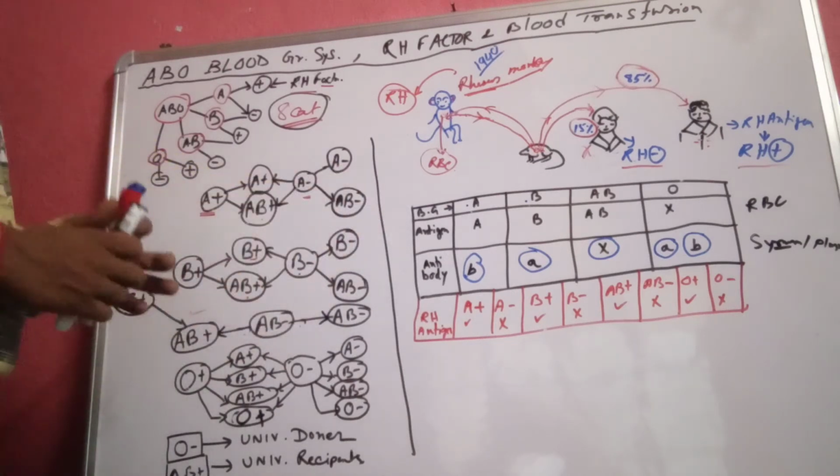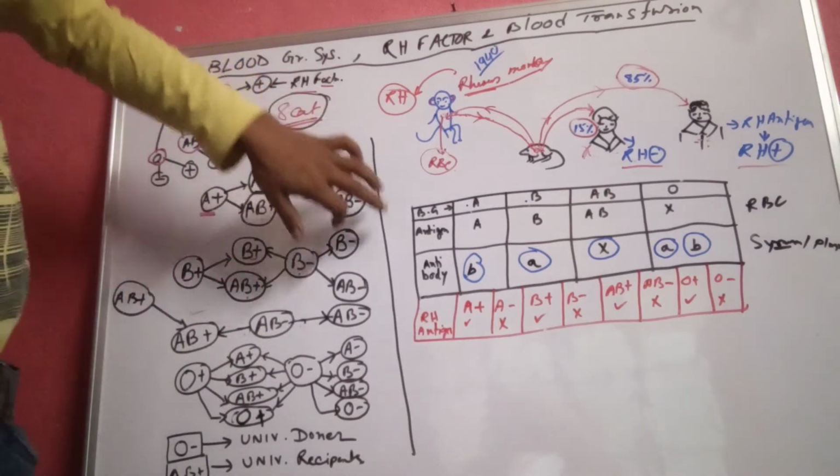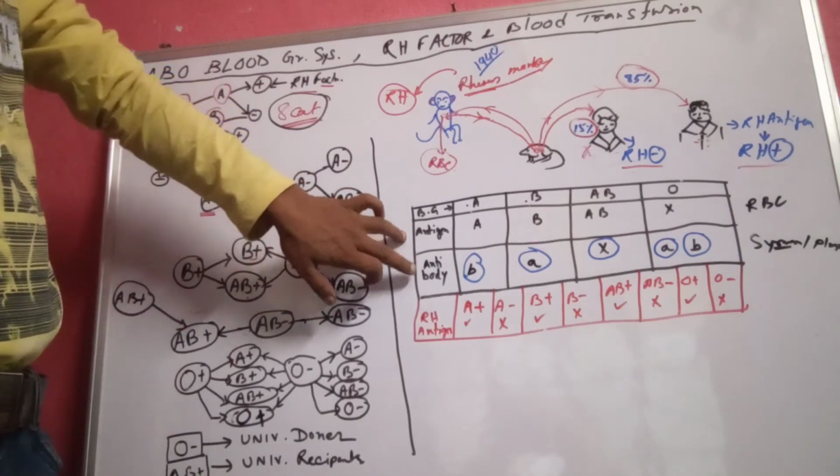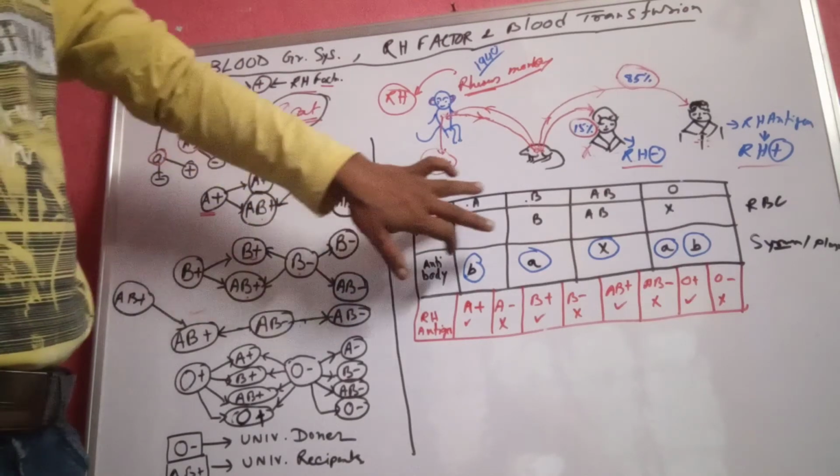Now look at this table. It shows which antigen and antibody are present in which blood group.